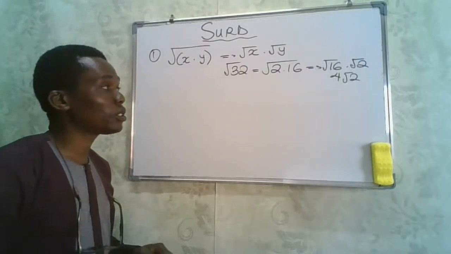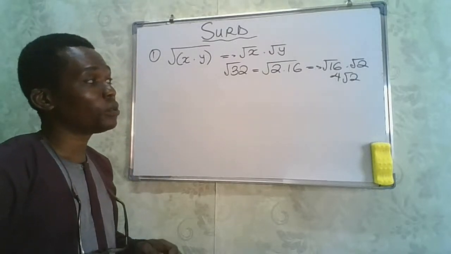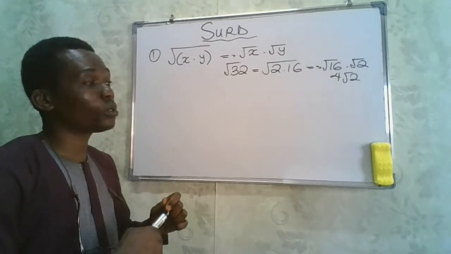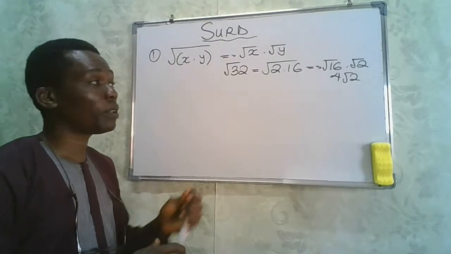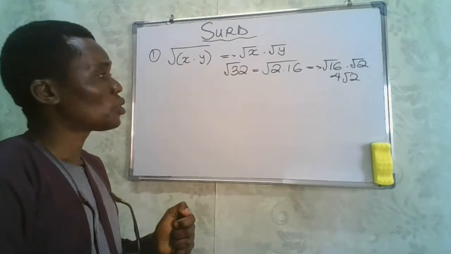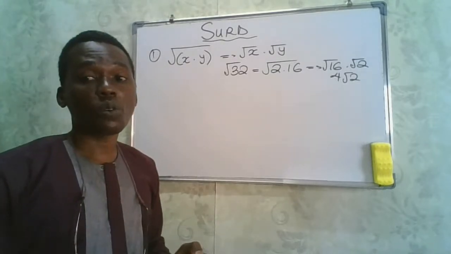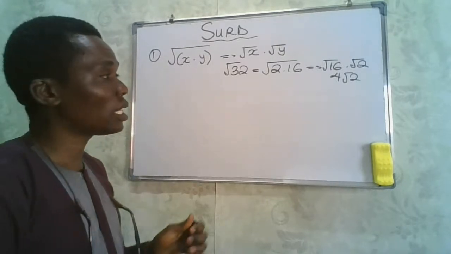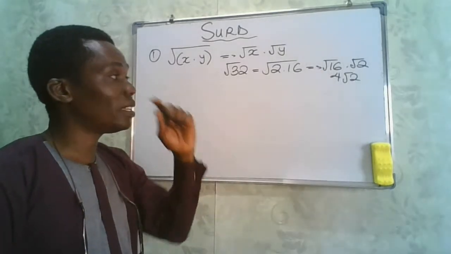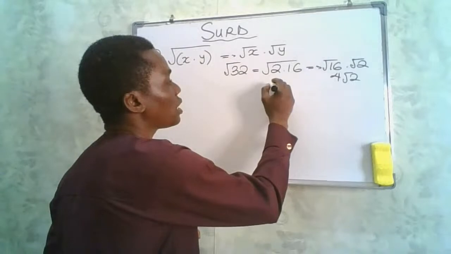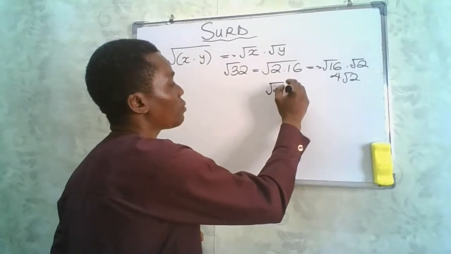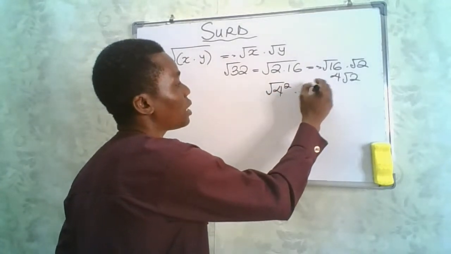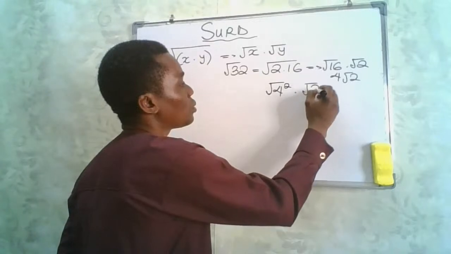Some other persons can decide to solve these questions using this technique: this can give me 4 squared, multiplied by 2.